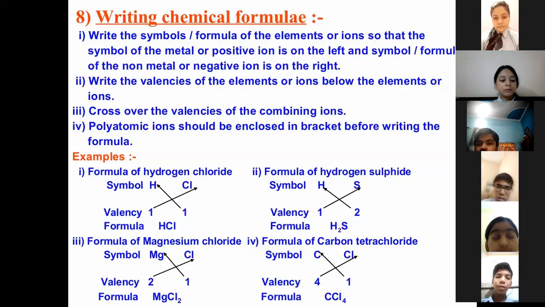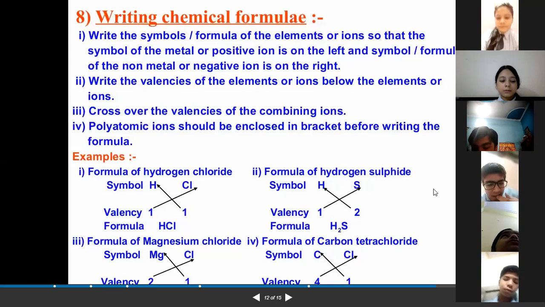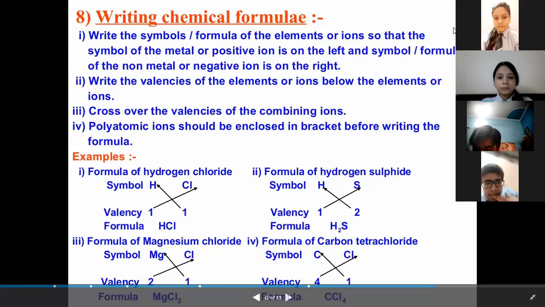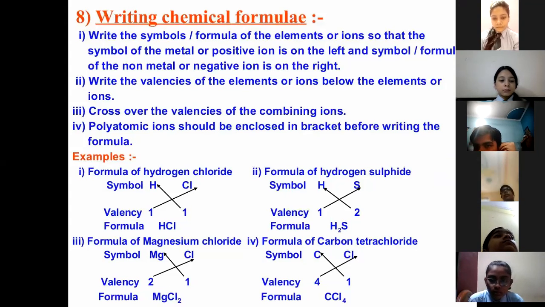How many electrons is it short of 8? If it already has 6, how many more does it require to make it 8? 2. So if it accepts 2 electrons, what will be the charge?